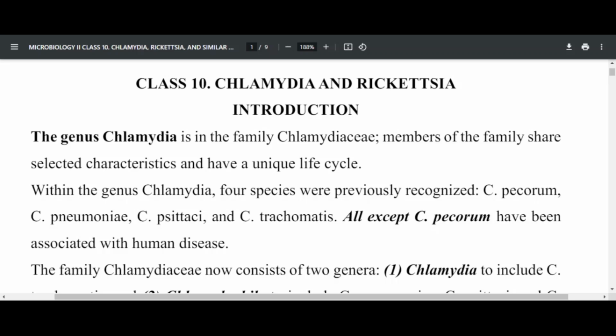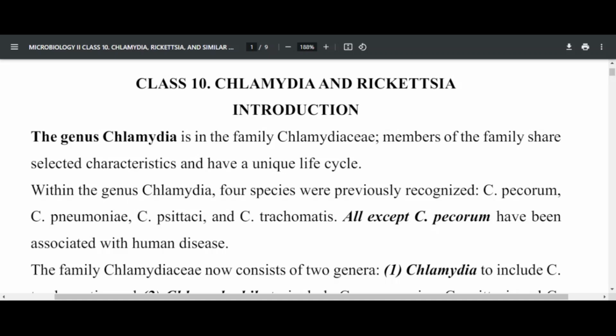Chlamydia is just a genus in a family, Chlamydiaceae, and the members of this family share a common specific characteristic as well as a unique life cycle. Within Chlamydia as a genus, we find 4 species: Chlamydia pecorum, Chlamydia pneumoniae, Chlamydia psittaci, and Chlamydia trachomatis.